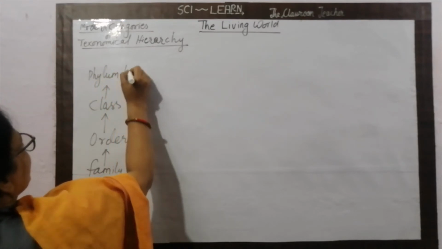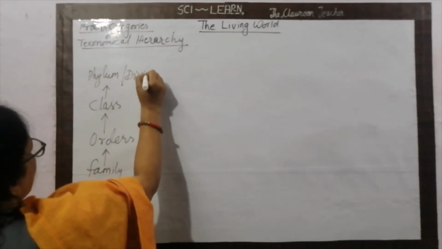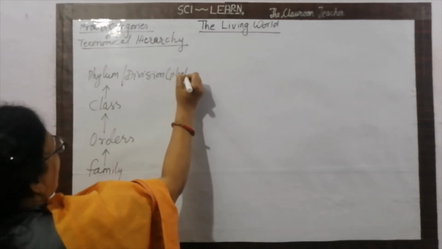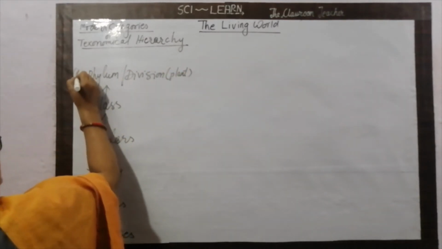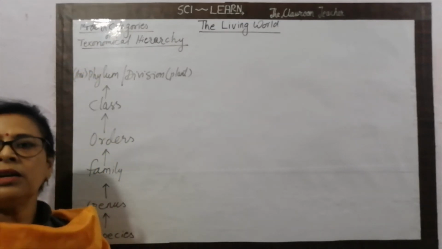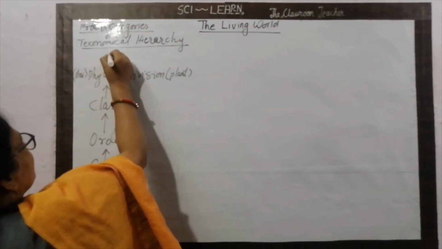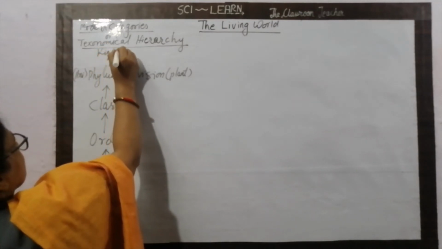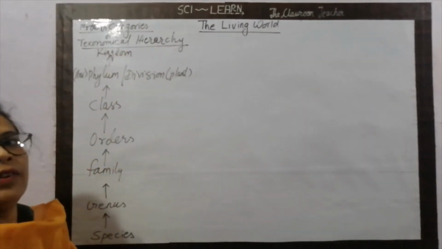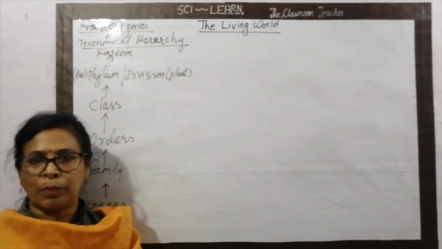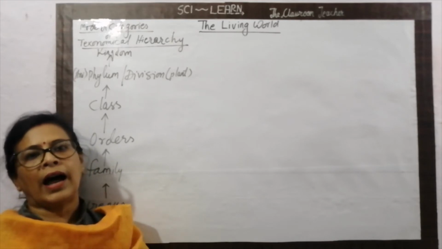Phylum or division. If animal is there, then it's termed as the phylum. And if plant is there, it's termed as the division. Okay, that is the difference between the phylum and the division. And when phylum combine together, the kingdom is formed. You know very well about the kingdom, that you have to study in the next lesson also: plant kingdom and the animal kingdom.